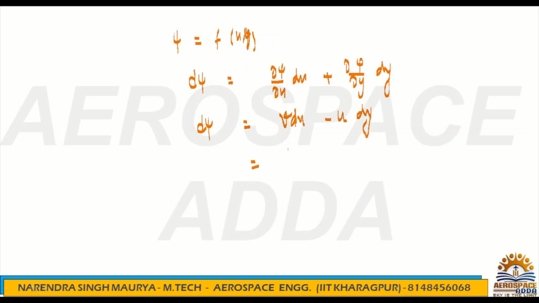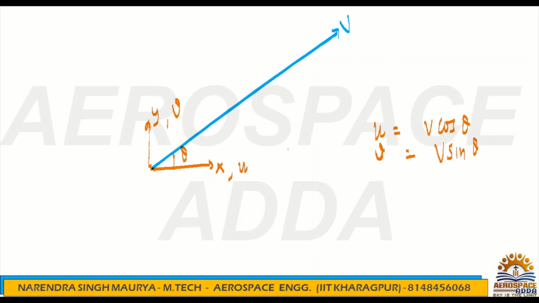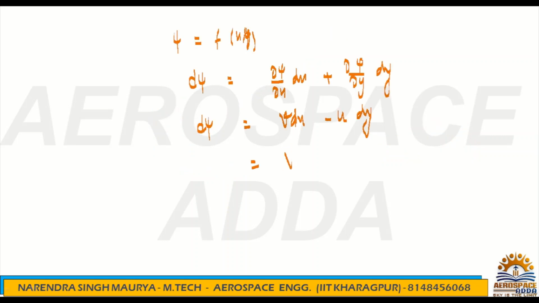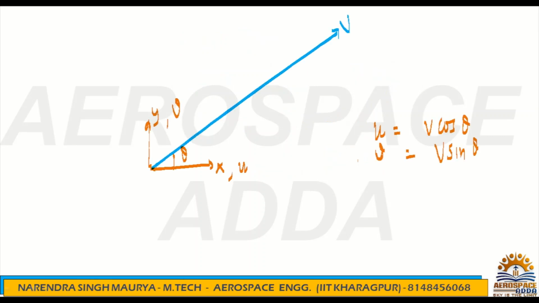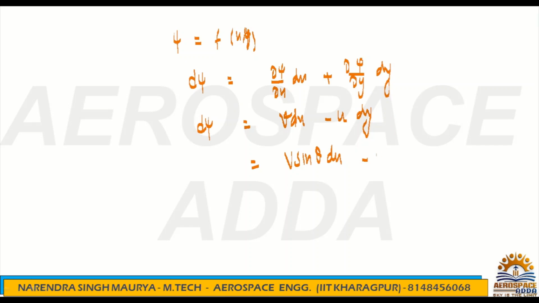What is the v here? Check. v is nothing but v sin theta, minus u, and u is nothing but v cos theta, into dy. That is nothing but d psi.